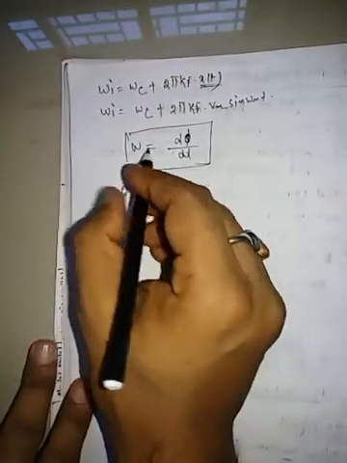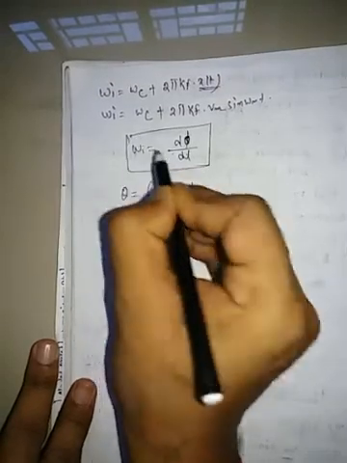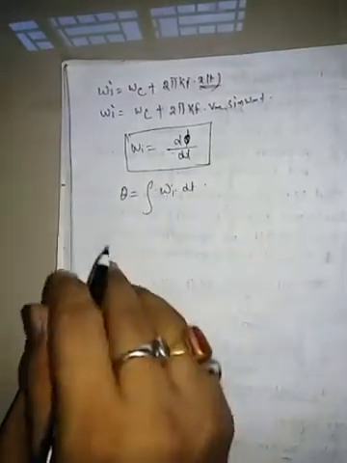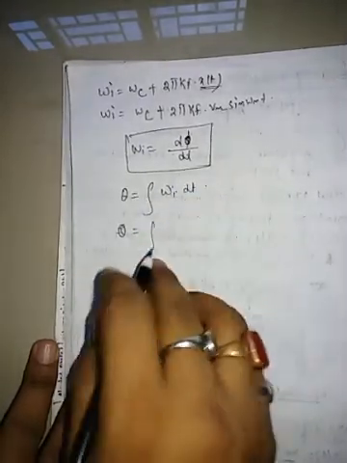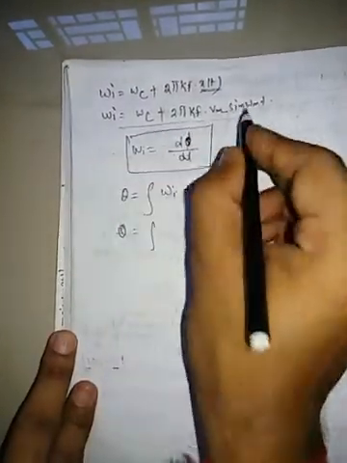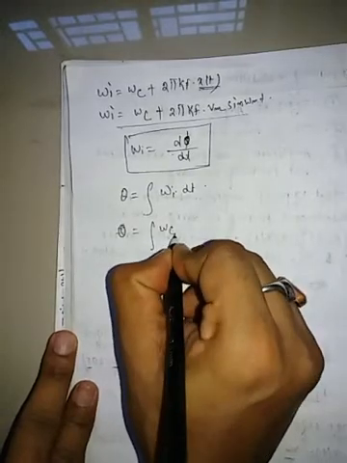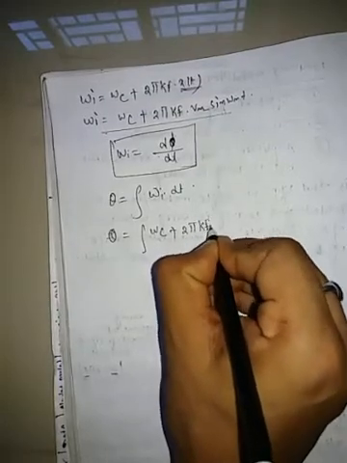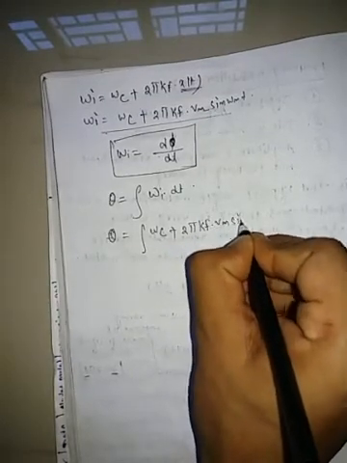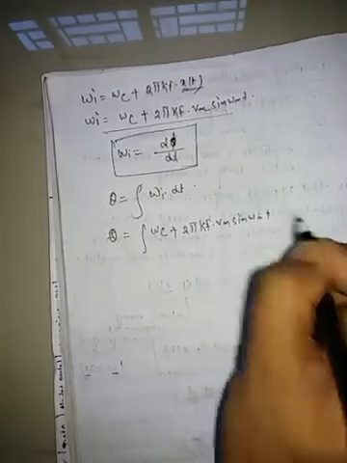Basically this is omega i into dt. So theta is equal to the integration of omega i, and putting in the value, omega c plus 2 pi kf into Vm sin omega m t.